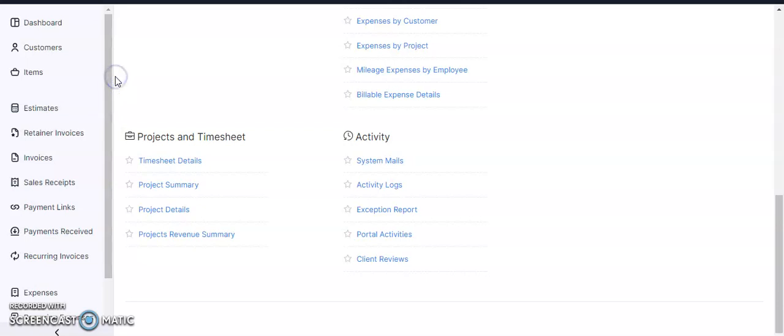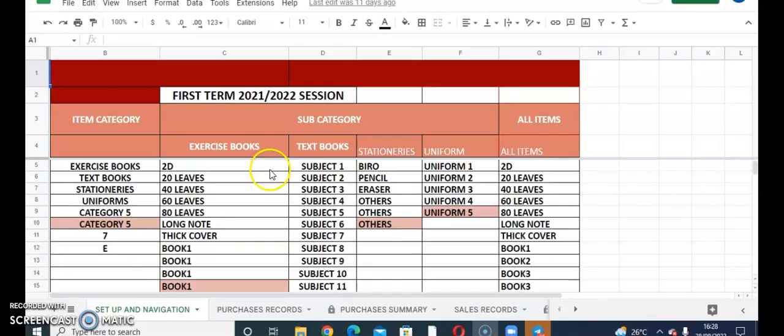Okay, then aside from this, I also included a template to help you track your inventory. Okay, your inventory of school uniforms, your inventory of school supplies, and to also help you track your fixed assets like the chairs, the tables. Okay, I included a template for you. Let me quickly show you around the template too. Okay, so this is also a cloud template that I designed to augment the software. All right, which you can decide to use on Excel or continue to use in Google Sheets.